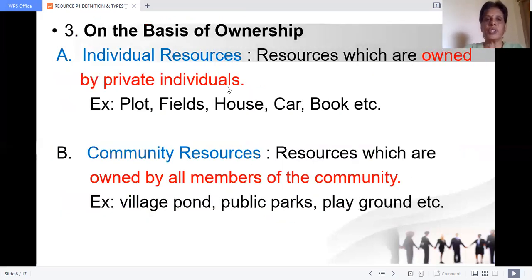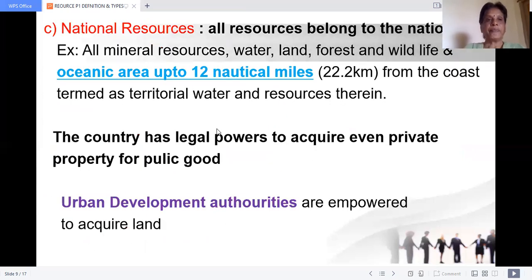And the basis of ownership: individual, community resources. Here, let us move on to the national resources. Whatever resource is available in India is an Indian resource. Whatever resources are available in the nation, that is called national. All the resources are national resources.